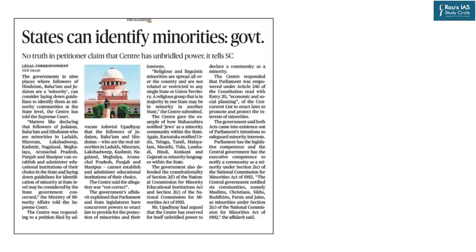This article is from page number 10. States can identify minorities. This is the submission of the central government in the Supreme Court. See, recently, Ashwani Upadhyaya was a petitioner in the Supreme Court alleging that the central government has bestowed on itself unbridled power to identify minorities. As an explanation and submission to that petition, the central government has submitted in the Supreme Court that states have equal powers in identification of minorities.